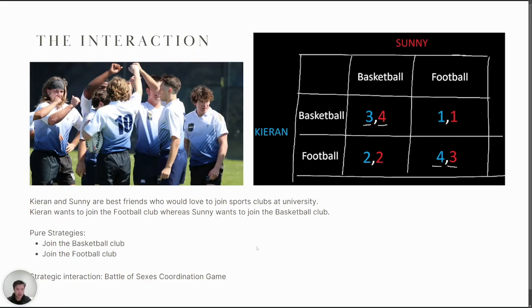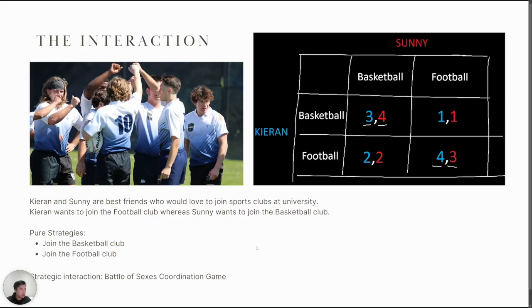This strategic interaction represents a battle of the sexes coordination game, in which we have multiple strategies and their payoffs depend on the alignment of their choices, and also one of the coordination equilibria is preferred by me and the other is preferred by Kieran.